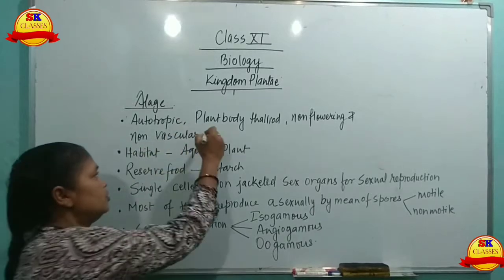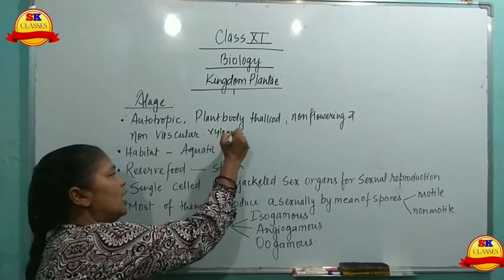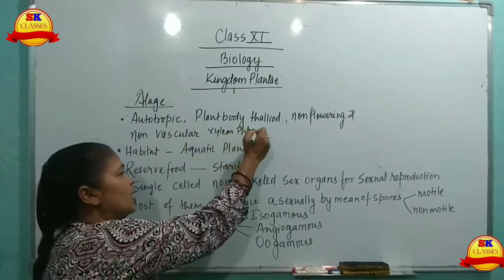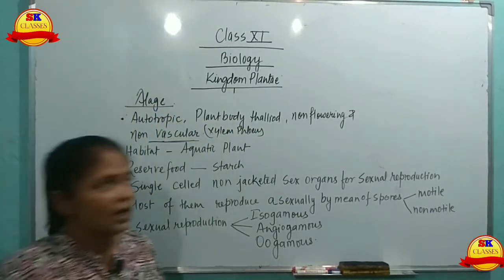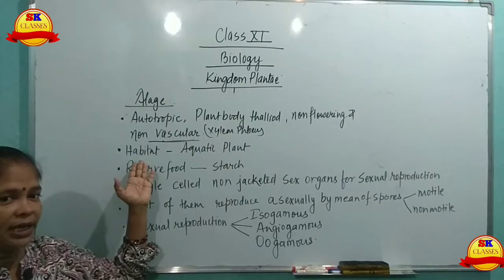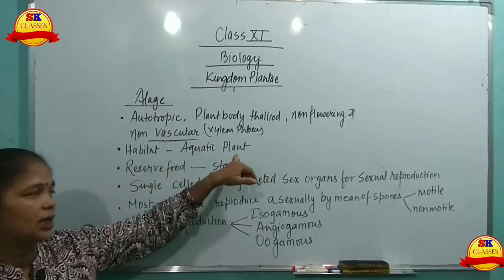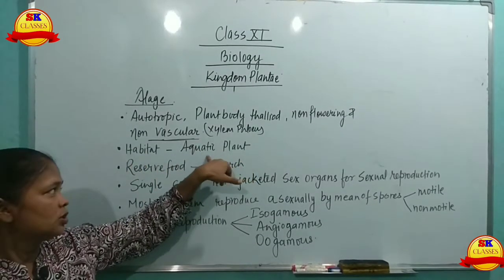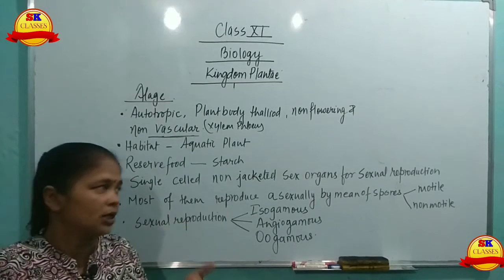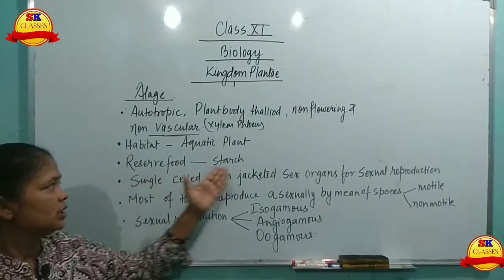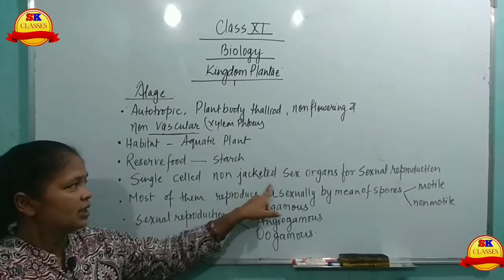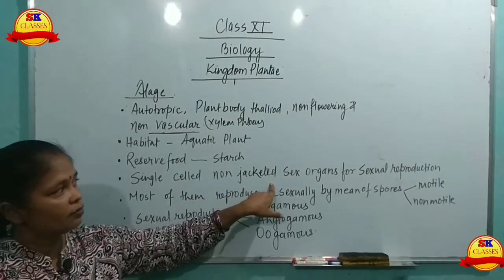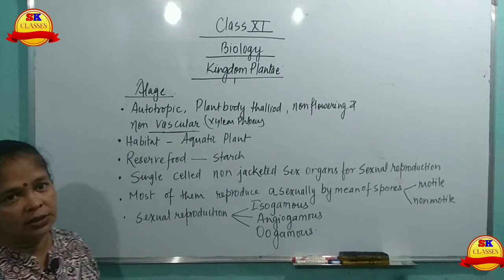Xylem and phloem tissues are absent, so they are non-vascular. After this, habitat. These plants are mostly aquatic because they are found in water. Reserve food is starch. Single-celled, non-jacketed sex organs for sexual reproduction.